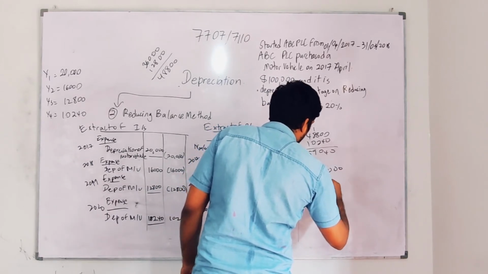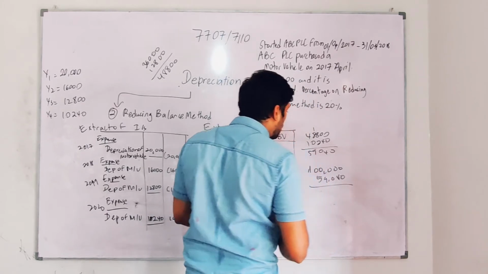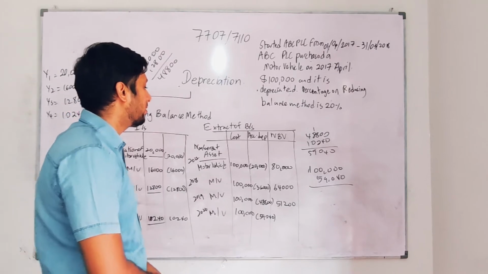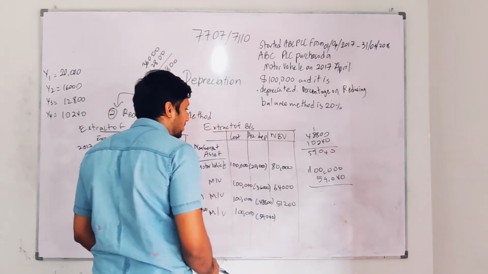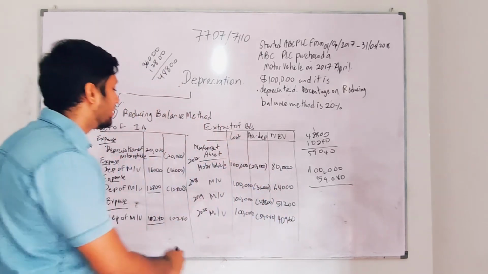Okay, I'm going to take 59,040. So I'm going to calculate this. It's going to be 960. Then 40,960. That's how it's going to be. So guys, it's an easy one.